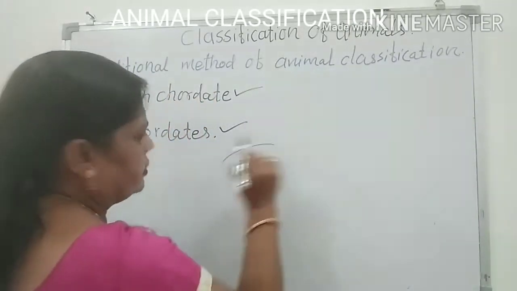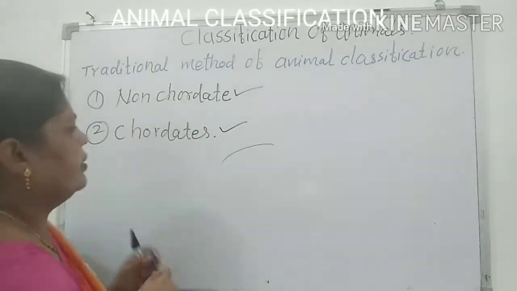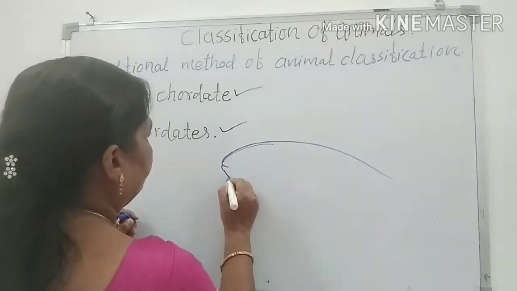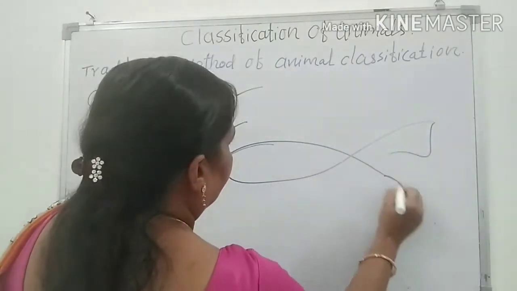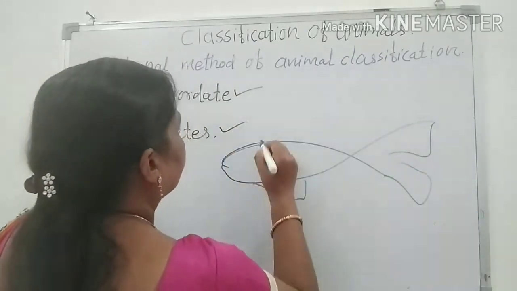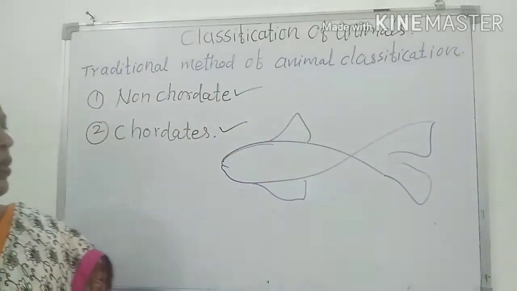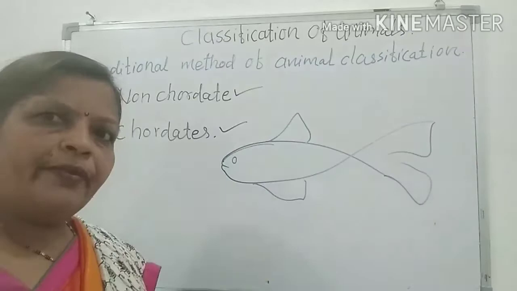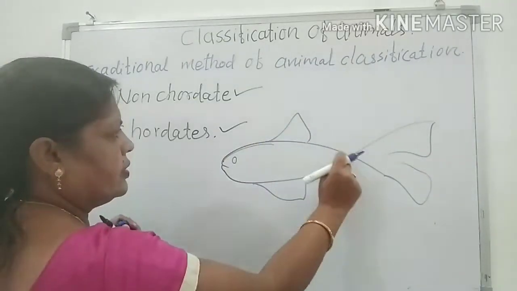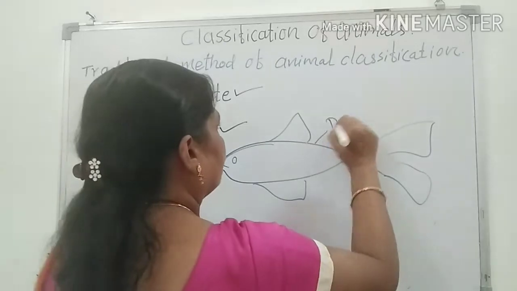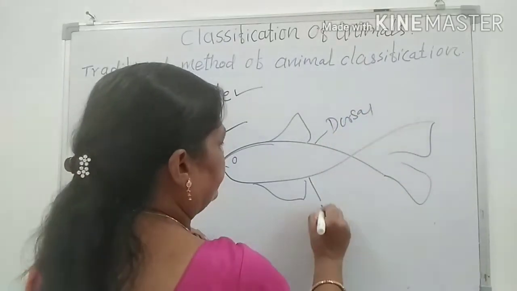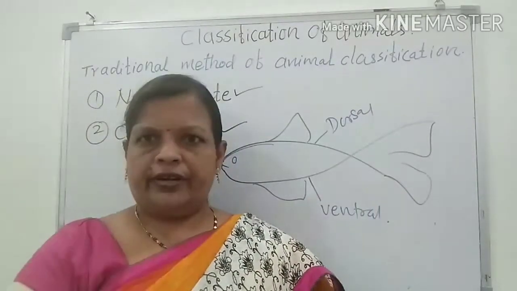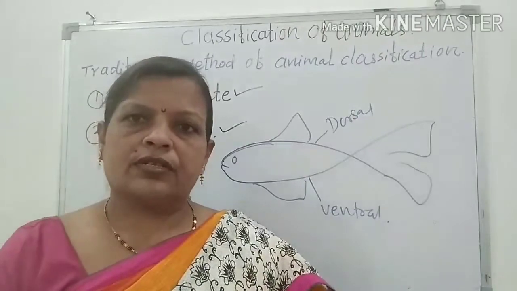Now what is this notochord? Suppose here I will draw the structure of any animal. You can identify this animal clearly. You can easily tell me which is this animal. Okay, so here I have drawn the structure of an animal. Now we have to know which is the dorsal and ventral side of this animal. Here this is the dorsal side and this is the ventral side. For us, the front side is the ventral side, and the back side is the dorsal side.